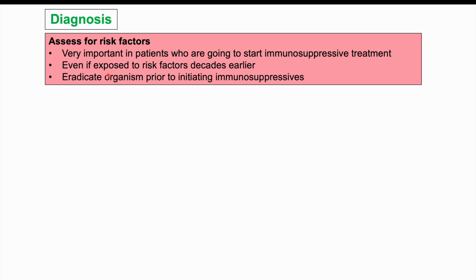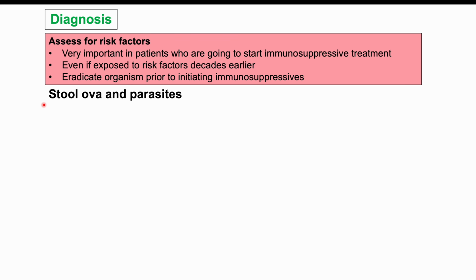And it's important to assess these risk factors even if they have been exposed decades earlier. Again, some patients may carry these organisms with them for decades. So when they get older, if they start immunosuppressive treatments, if they are elderly or they have some other condition like malignancy or diabetes, this can increase the risk for having severe strongyloidiasis. So assess for those risk factors we talked about before. And if they have those risk factors, test the patients. And if they have the organism, eradicate it before initiating immunosuppressives.